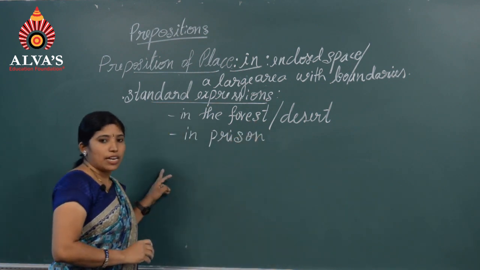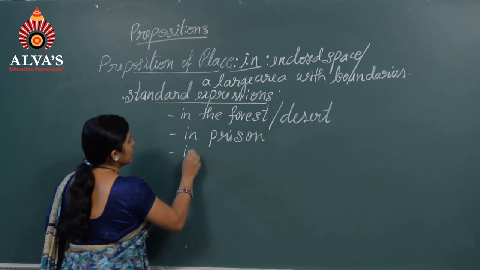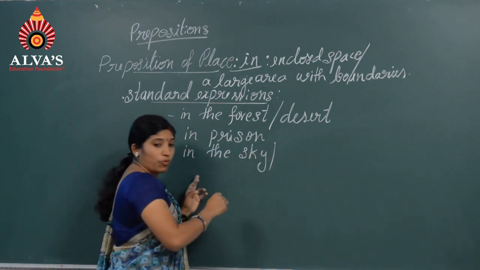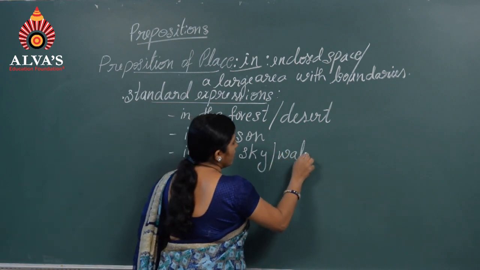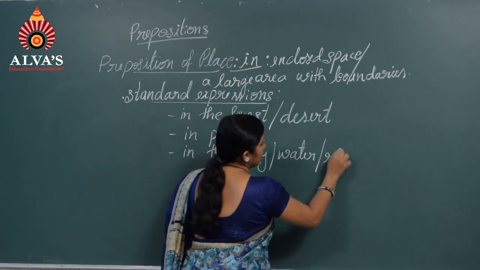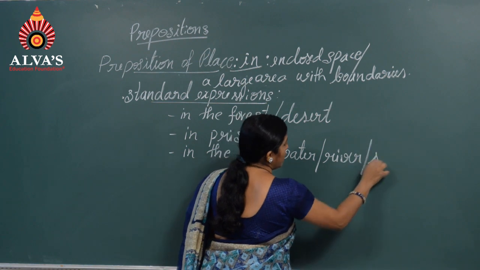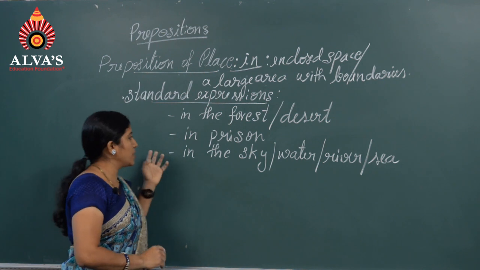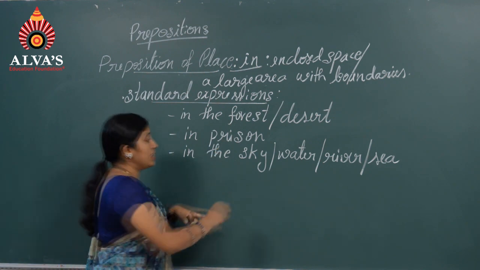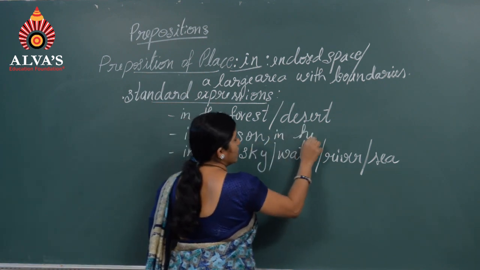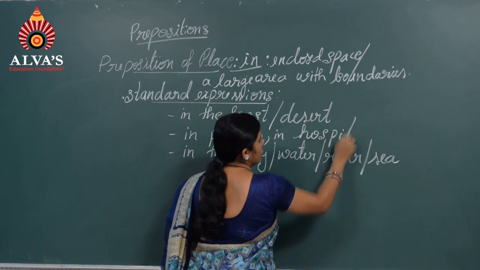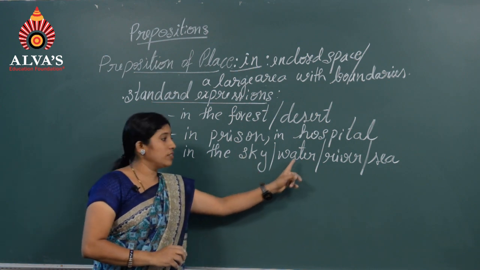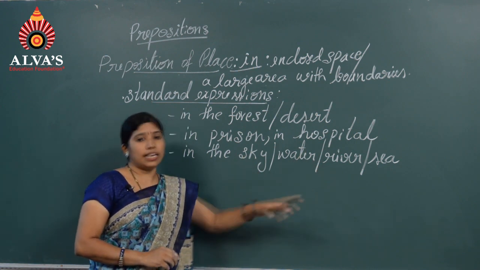In the sky, birds are flying in the sky. In the water or in the river or sea. In is used for some standard expressions: in prison, in hospital, in the sky, in the water, in the river, in the sea, etc.